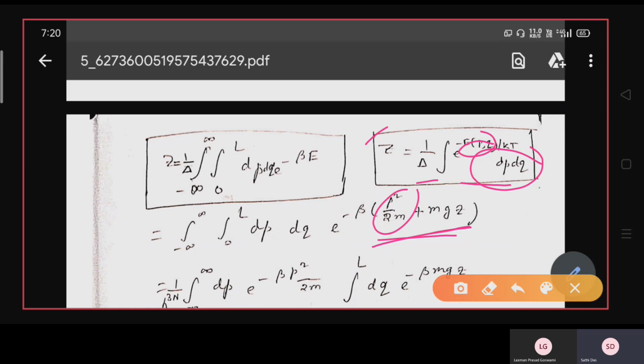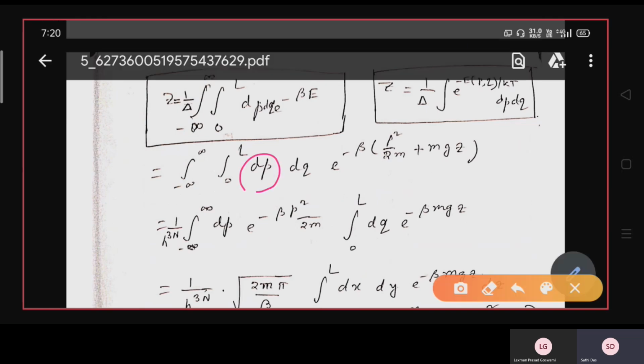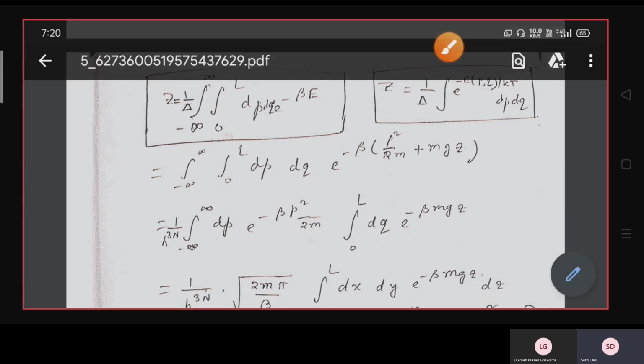So the integration over dp dq of e to the power minus beta into (p square by 2m plus mgz). For the integration, the momentum p can have values from minus infinity to plus infinity, but dq, that is the xyz coordinates, are confined within 0 to L. So here the limit is from 0 up to L.